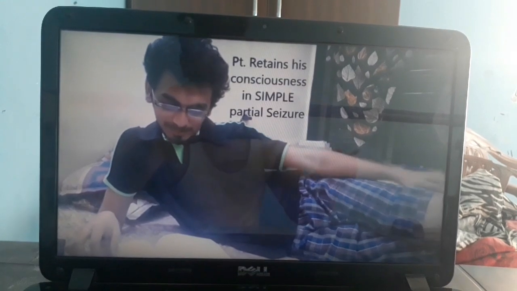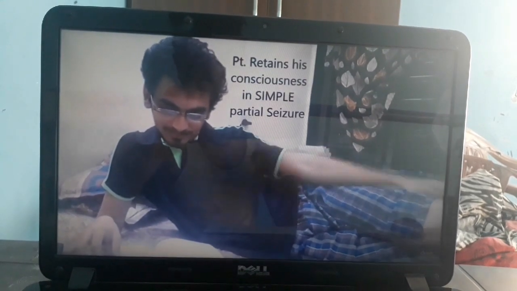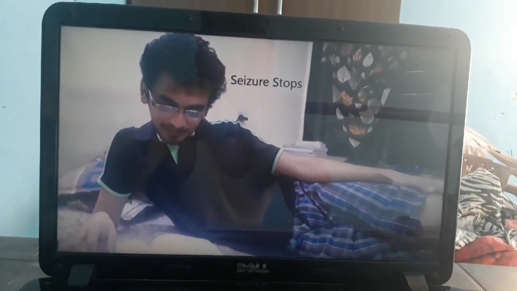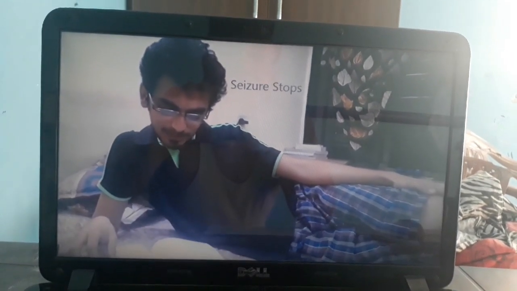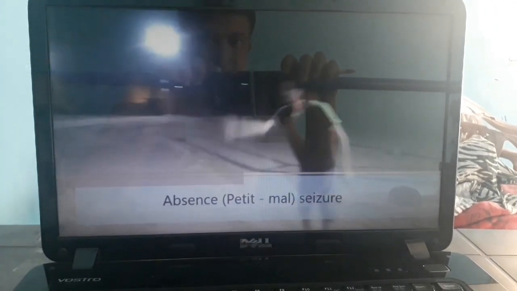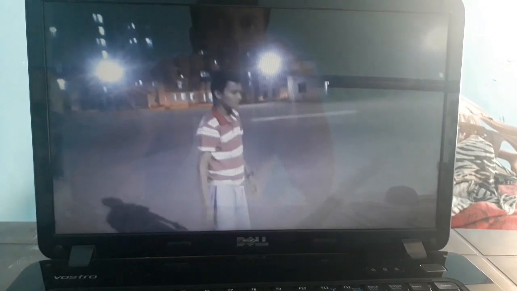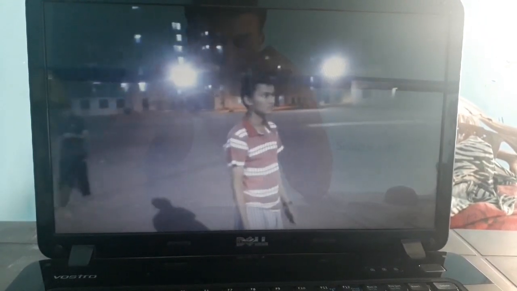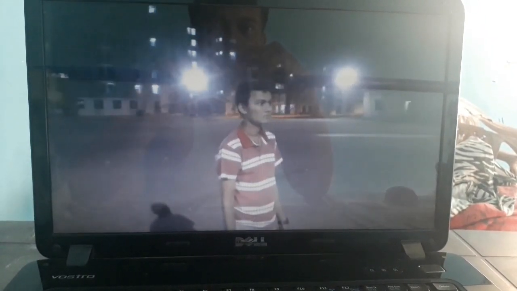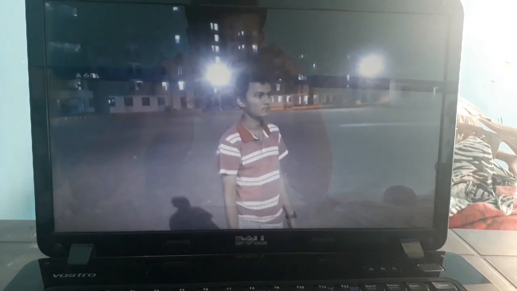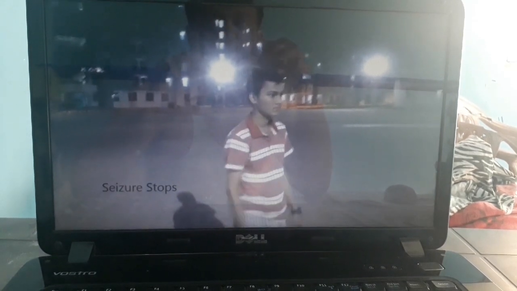And this is absence seizure, that is jerky movement. This is absence seizures, where the patient starts staring into space, then the seizure stops.